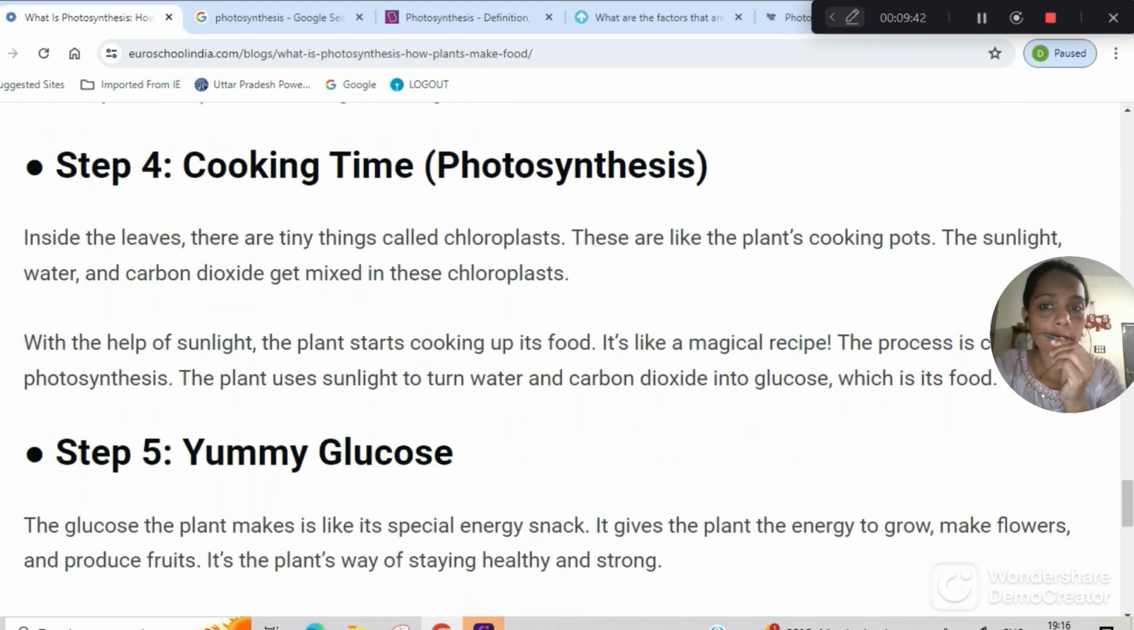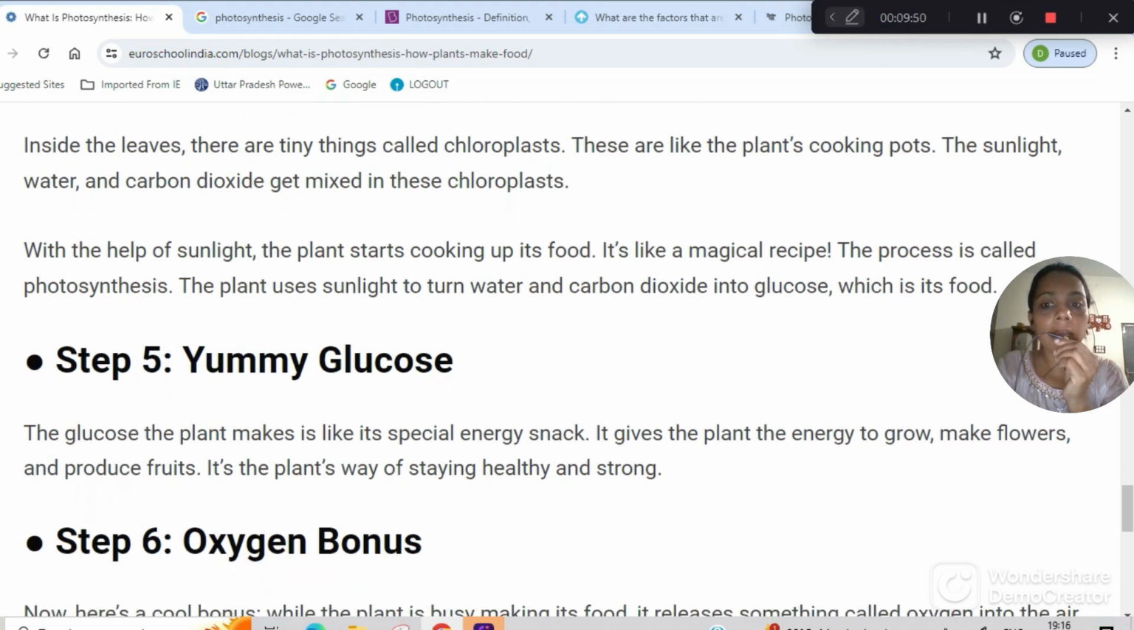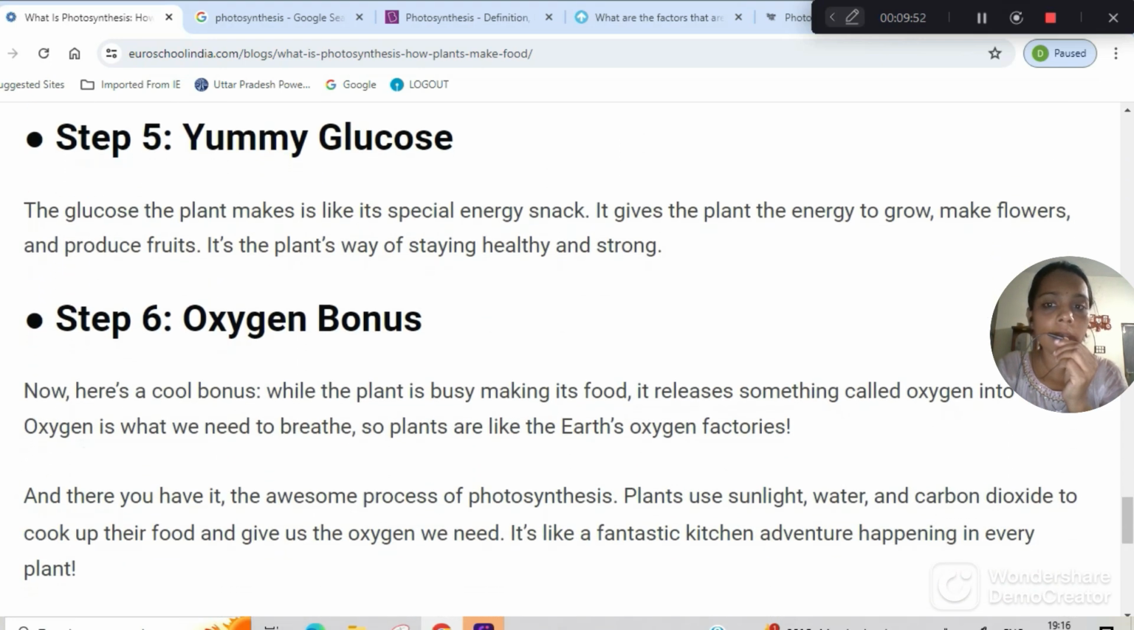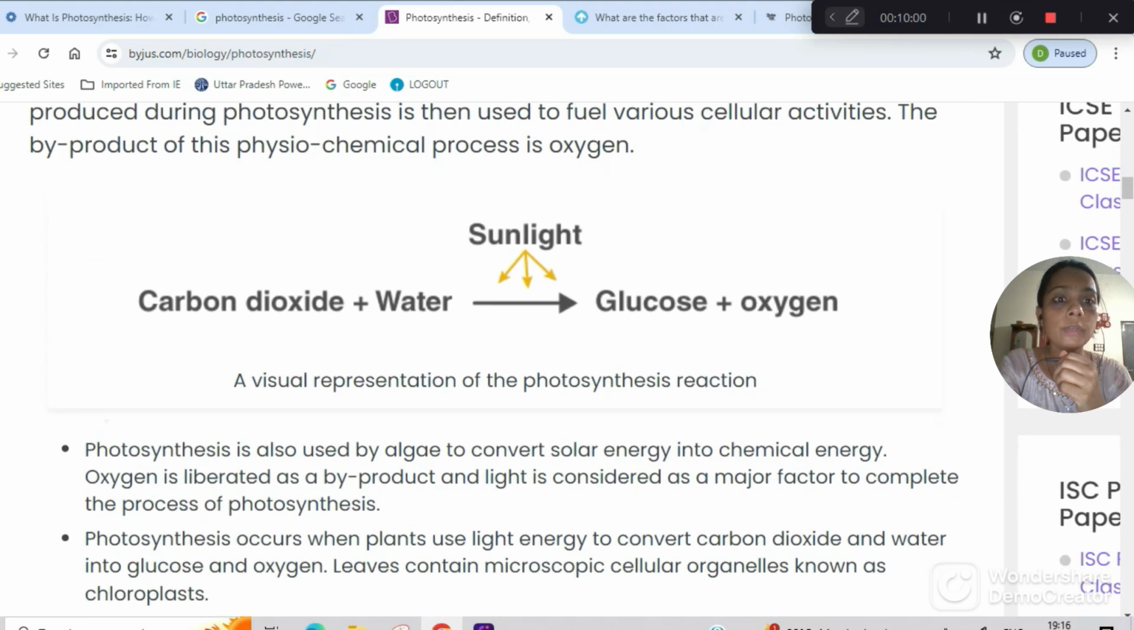Now what is photosynthesis? Here it is written: cooking time. As I told you, the leaf's green parts are the kitchen of the plant, and they produce two things: one is glucose and the other one is oxygen. Now let's find out the chemical reaction which occurs during the process of photosynthesis. So here it is. What we need first is sunlight, and the other two are carbon dioxide and water. These three create glucose and oxygen. Is it correct? So they produce glucose and oxygen.